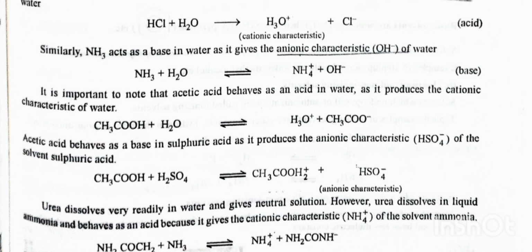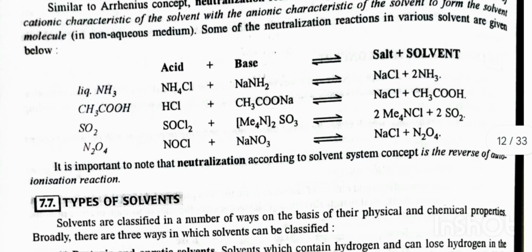Urea dissolves very rapidly in water and gives a neutral solution. However, urea dissolves in liquid ammonia and behaves as an acid because it gives the cationic character of the solvent ammonia. Similar to the Arrhenius concept, a neutralization reaction may be represented as the combination of the cationic character of the solvent with the anionic character of the solvent to form the solvent molecule. Some of the neutralization reactions in various solvents are given below. Liquid ammonia: NH4Cl plus NaNH2 at equilibrium give NaCl plus 2NH3. It is important to note that neutralization according to the solvent system concept is the reverse of the autoionization reaction.